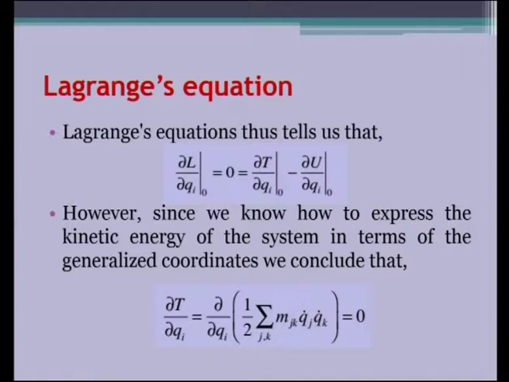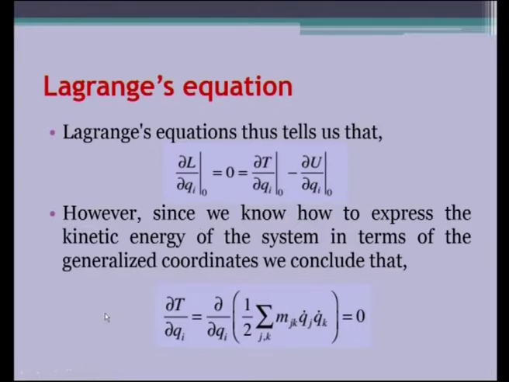The Lagrange equations thus tell us this. This is the Lagrangian we have right now. The partial derivative of L with respect to the generalized coordinate qi is 0, and when we differentiate the Lagrangian, it is represented here.